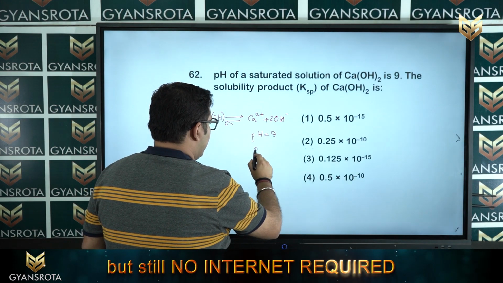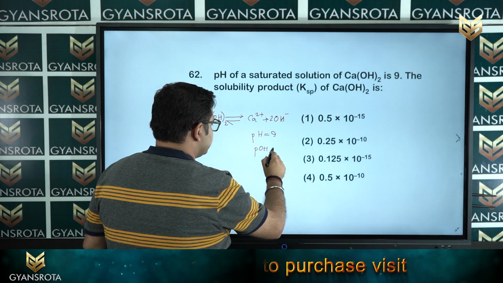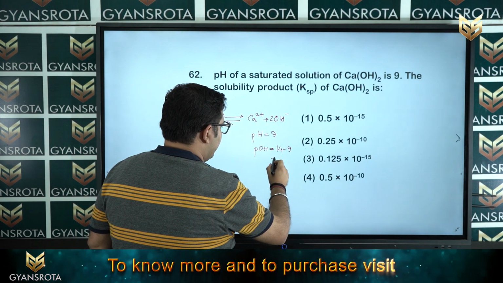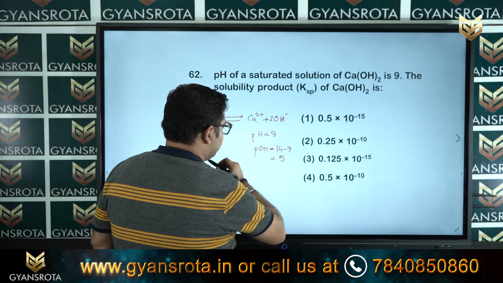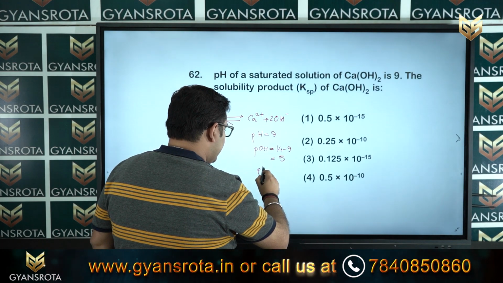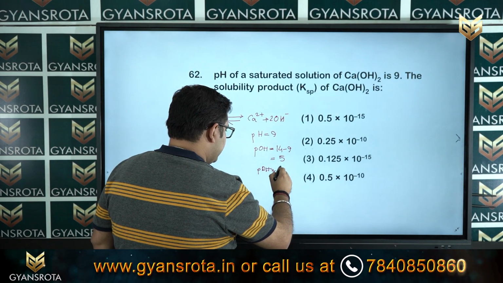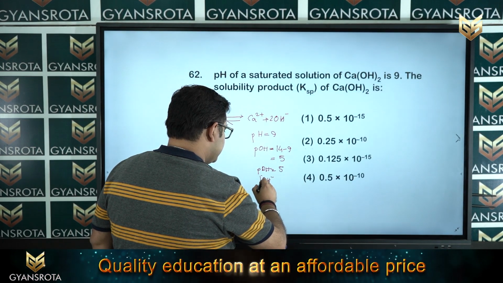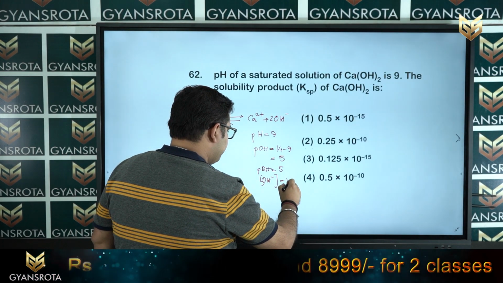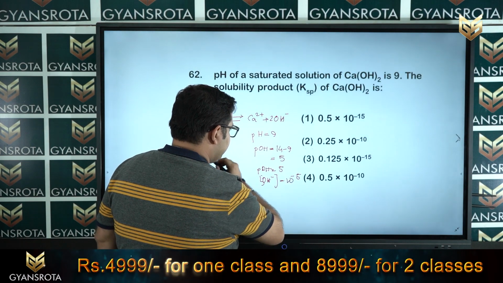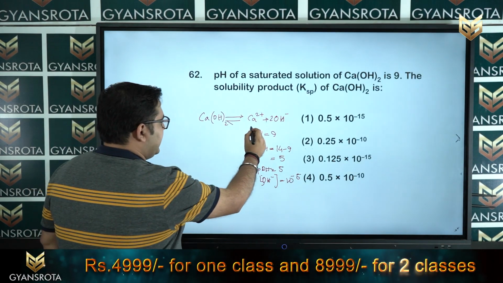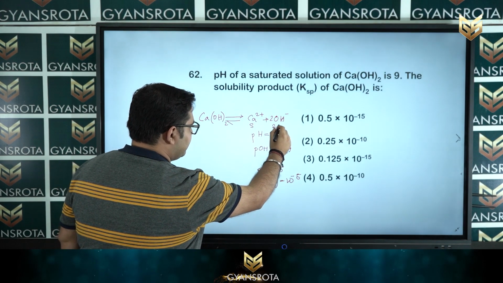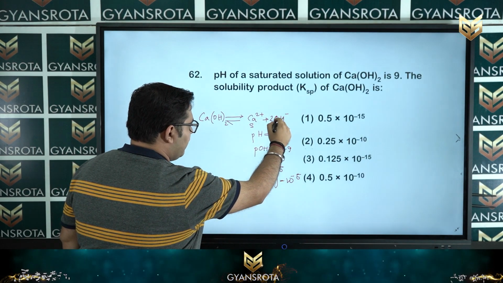So, POH is nothing but 14 minus 9, and we end up with 5. So, if POH is 5, then our OH minus ion concentration is 10 to the power minus 5. So, if I take S as the mole of calcium 2 plus, twice S is the mole of OH minus.